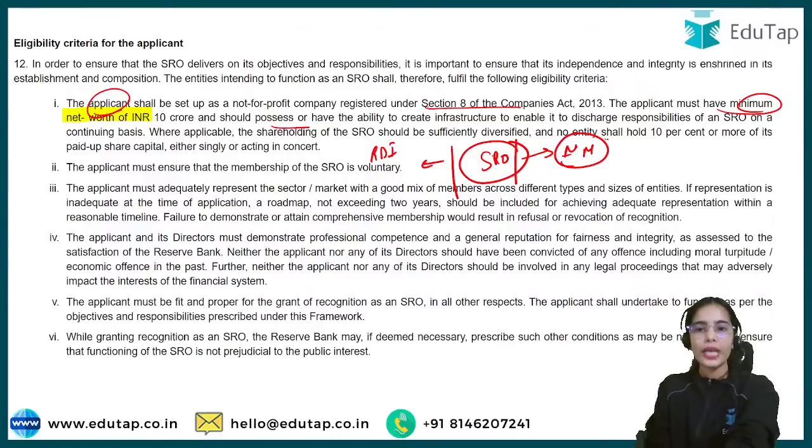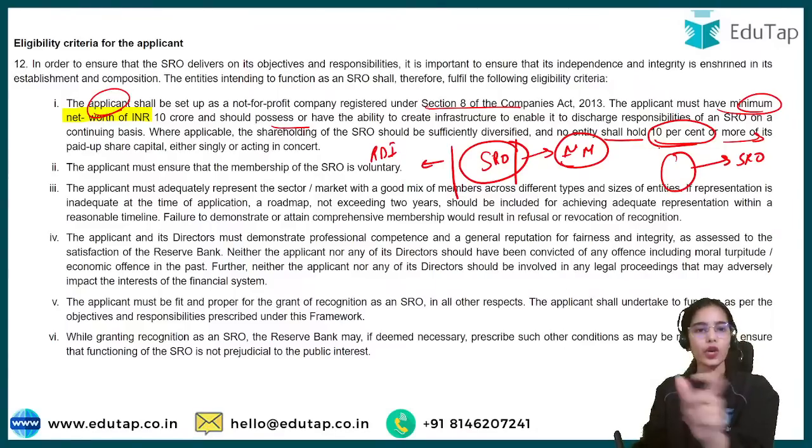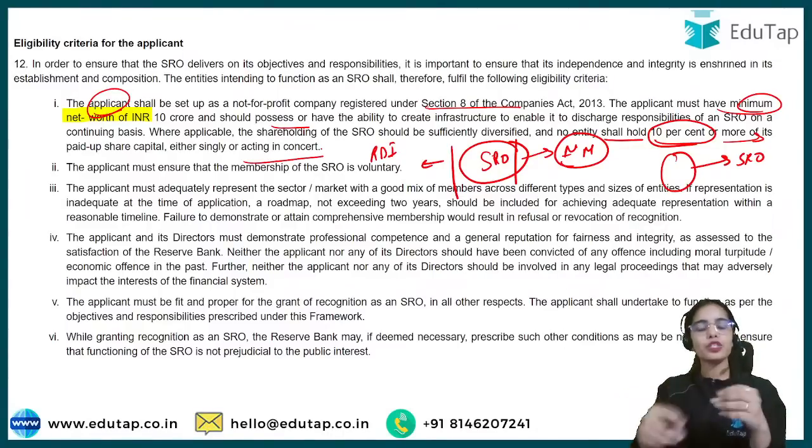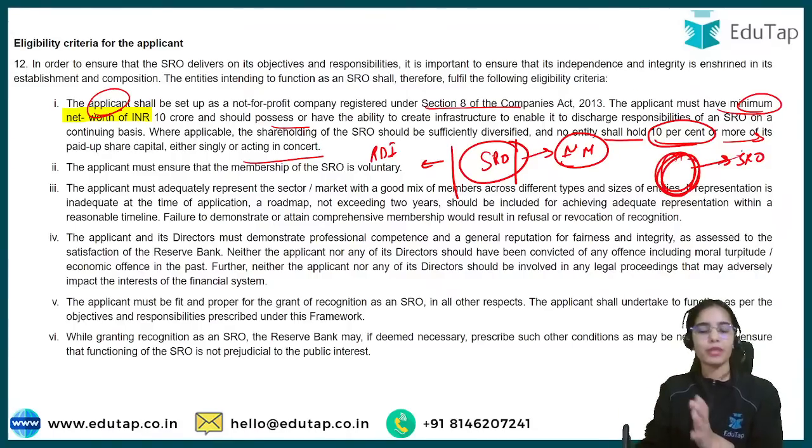Now, no entity shall hold 10% or more of the shares of the SRO. So if an entity wants to become an SRO, no single entity or entities acting in concert should have 10% or more of the shares in it.